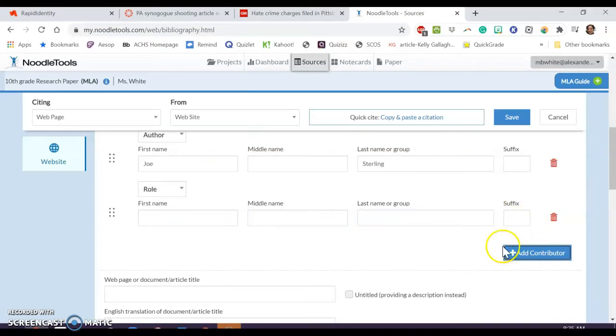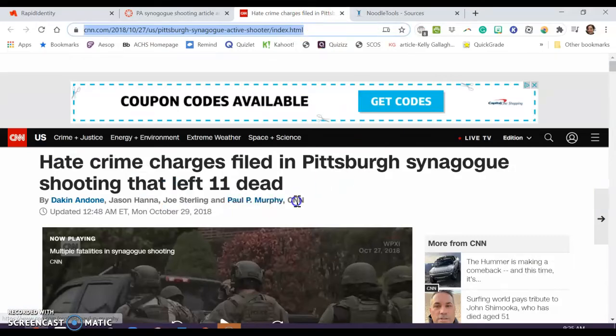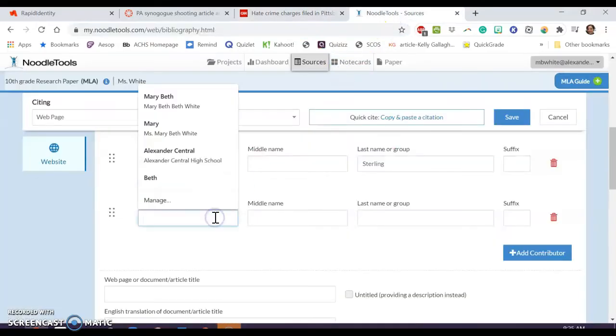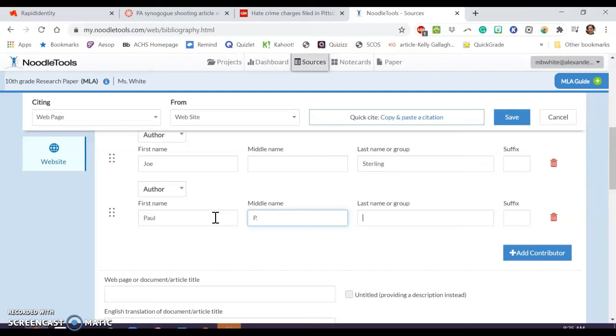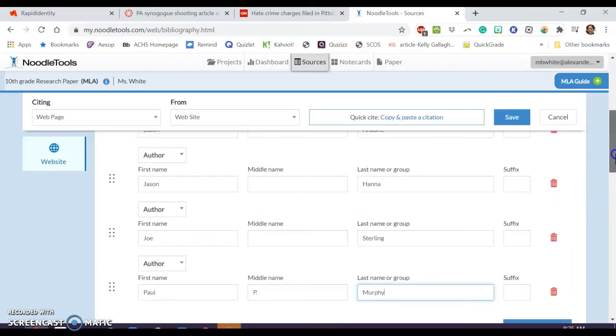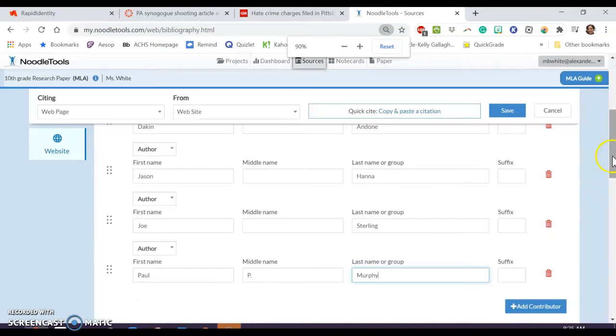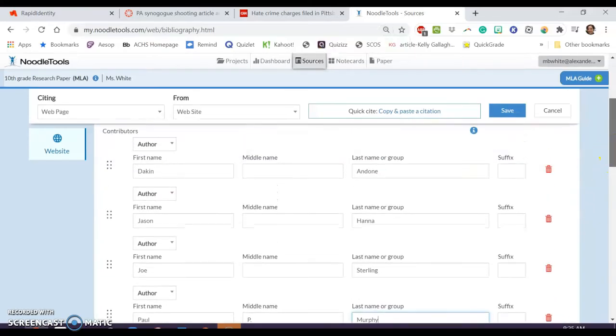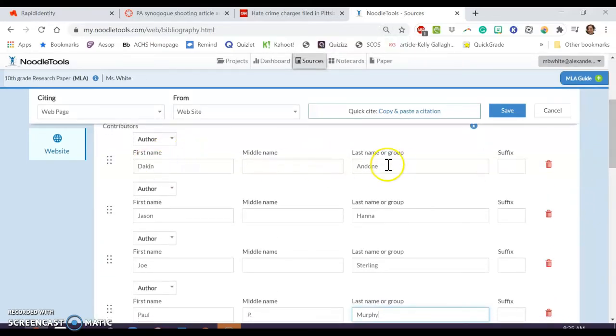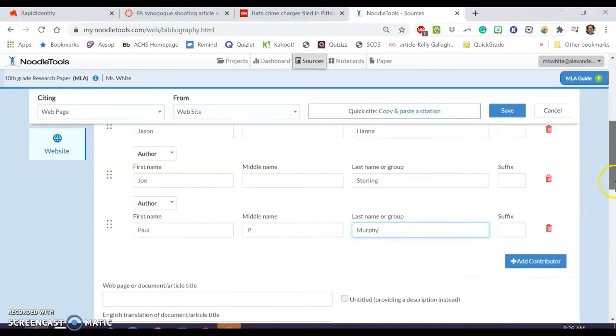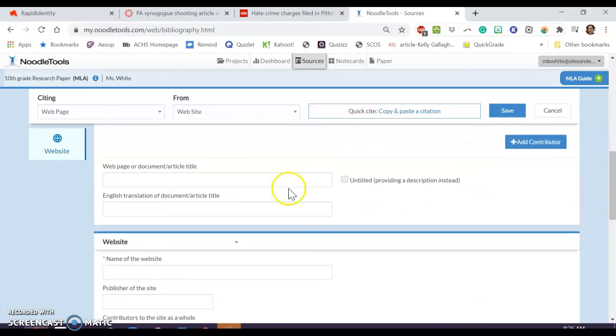And then there's one more. So add a contributor for the last time, author, and that one's Paul P. Murphy. Okay. So if you're looking, you should have all 4 of those authors in there under contributors. Dakin Andone, Jason Hanna, Joe Sterling, Paul P. Murphy.